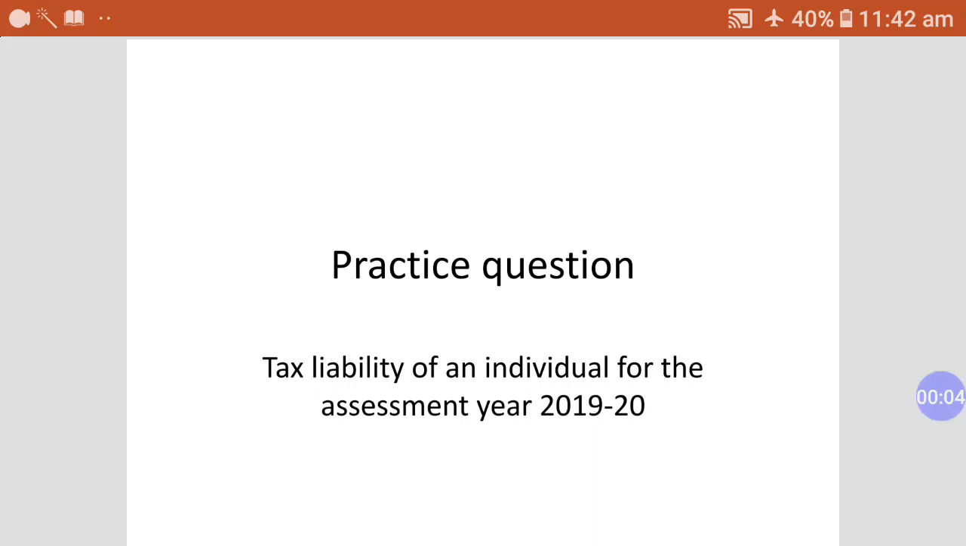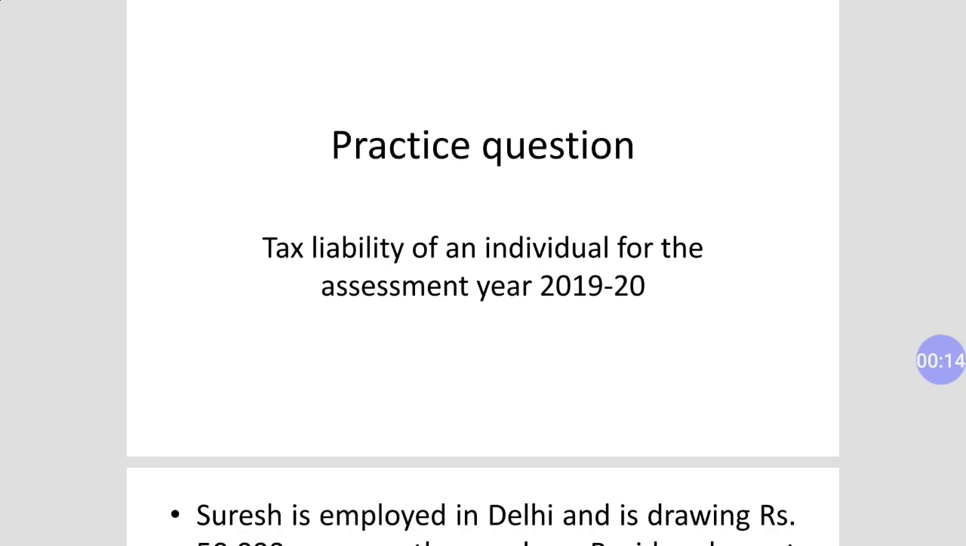So today we are here with our practice question of tax liability of an individual for the assessment year 1920. Before this presentation, we always used assessment year 17-18, assessment year 18-19. But today we are using assessment year 1920 for the calculation of tax liability of an individual. So my dear student,